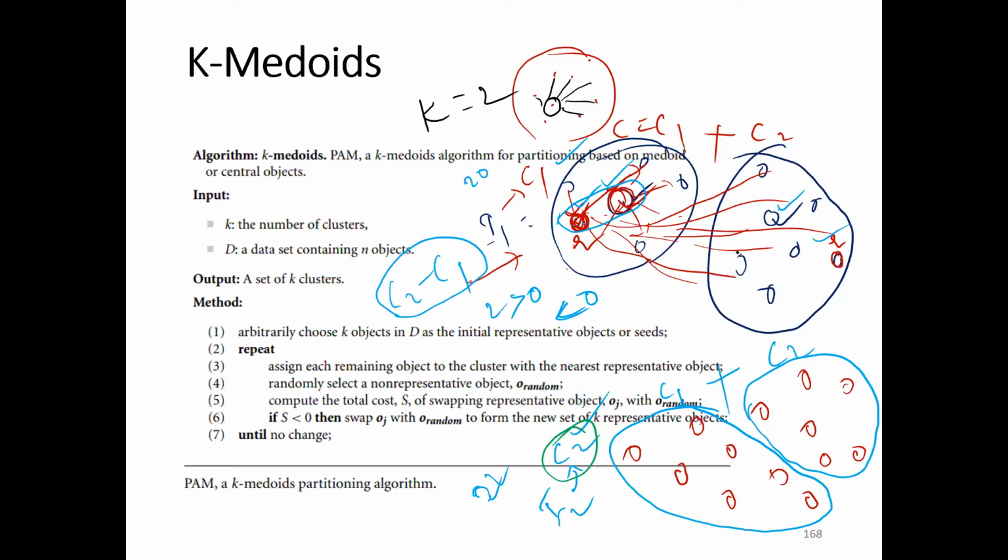Based on the cost of the clusters formed with the previous representative, and the cost of the clusters formed with this new representative, we need to evaluate the total cost of swapping the representative elements. What we are doing here is swapping, or changing, the representative elements. So we need to calculate the total cost of that shift. We are shifting that, right? So here it can be obtained with this.